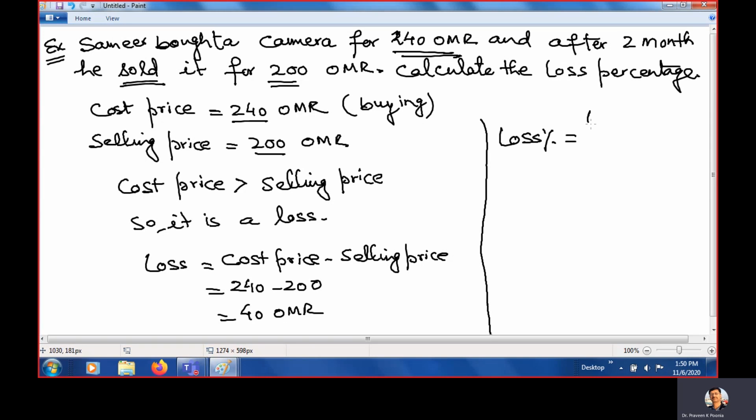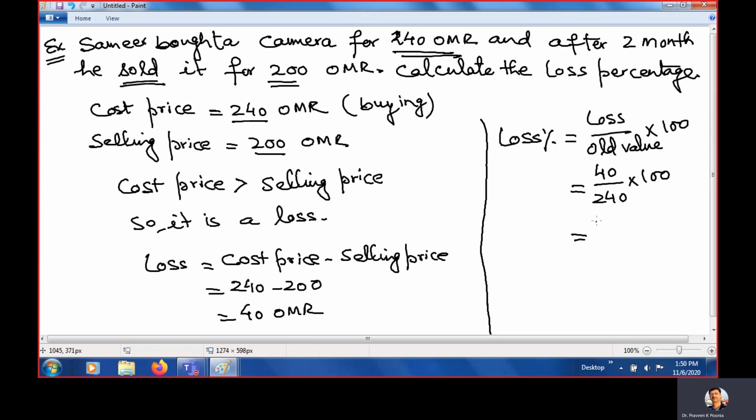Loss percent is how much? Loss upon old value, into 100. And what is the loss? It is 40 upon the old value, which is 240, into 100. Got it?